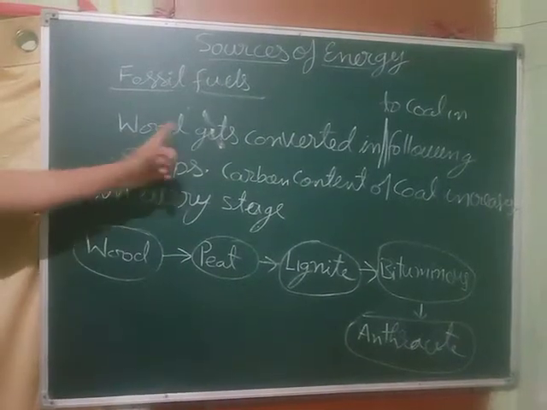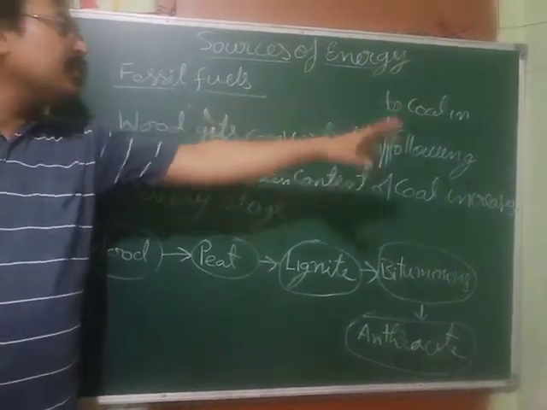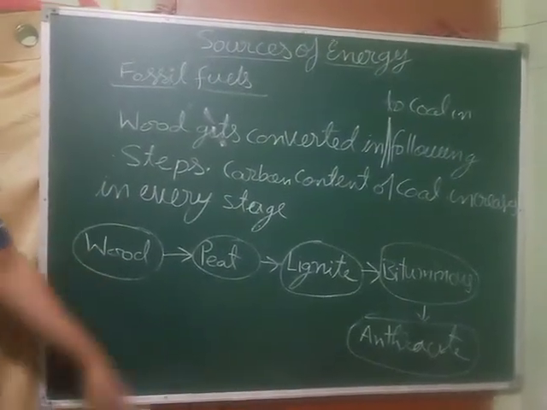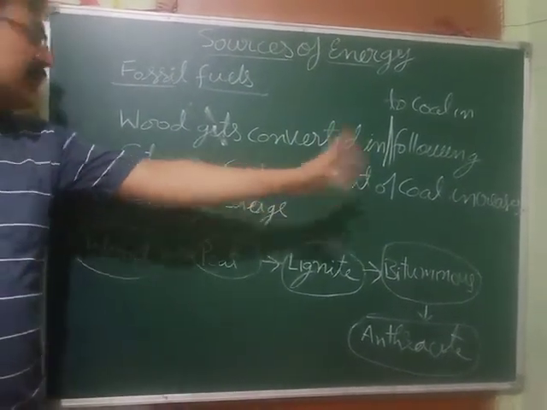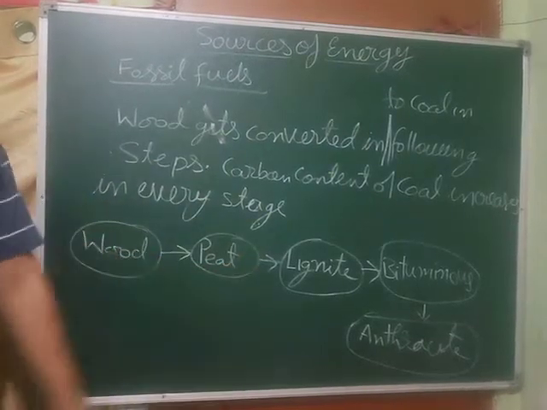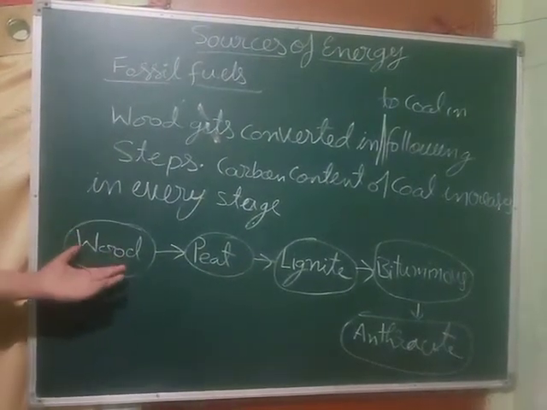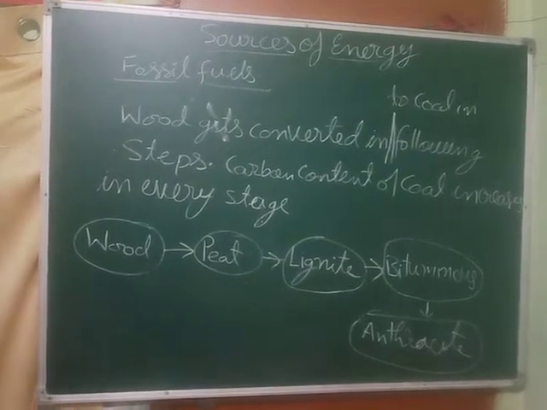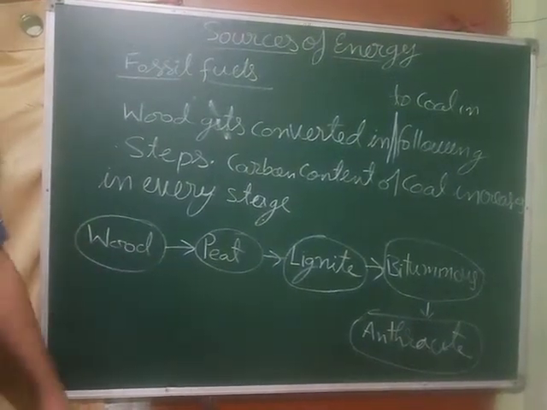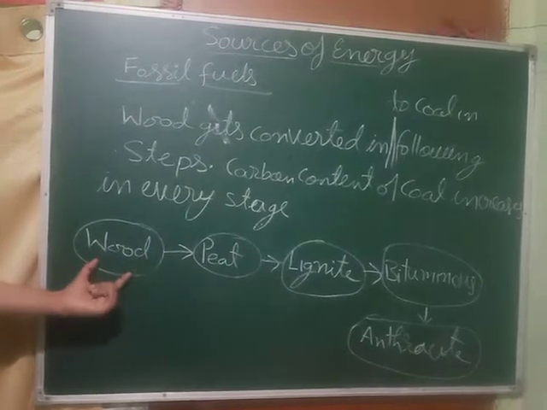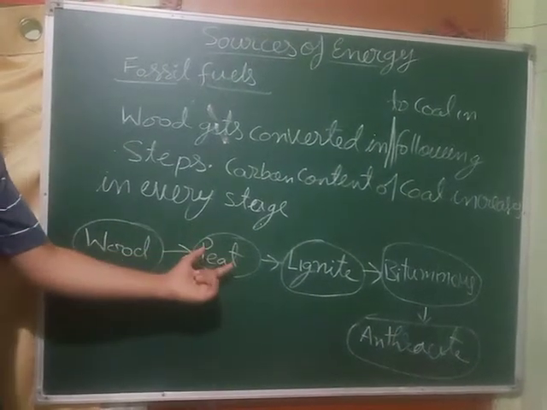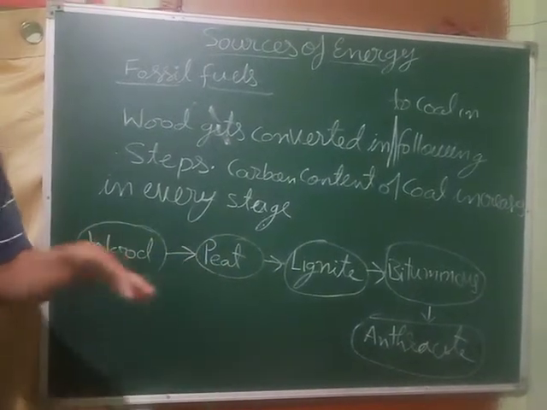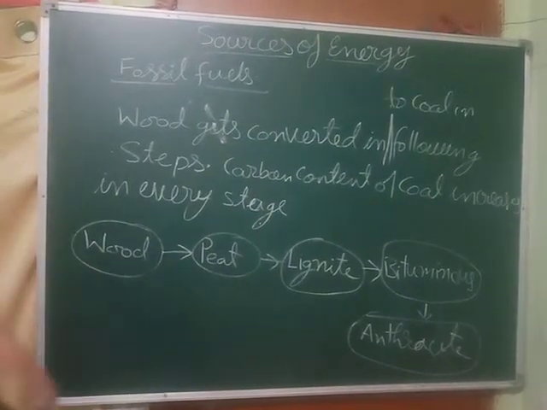The carbon content of coal increases in every stage. First it is wood, which when buried under the earth at high temperature and pressure becomes peat coal. Here the carbon content is going to increase, and the other elements will decrease gradually.